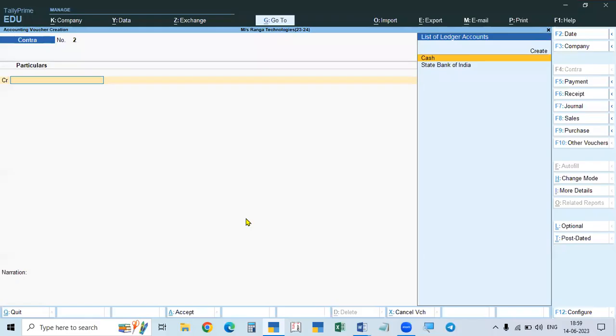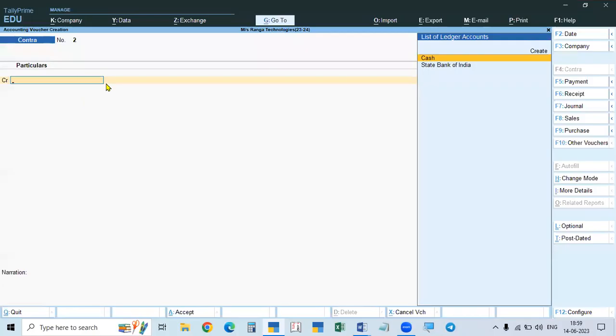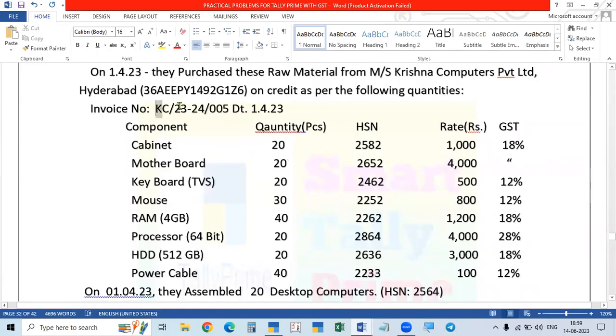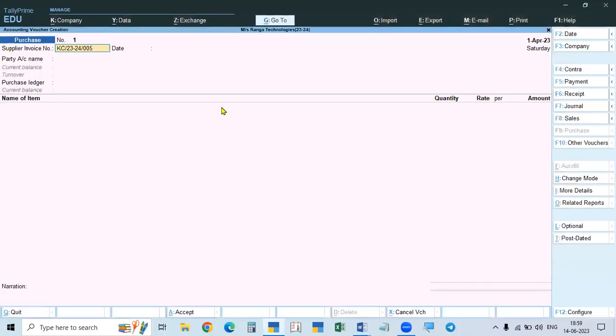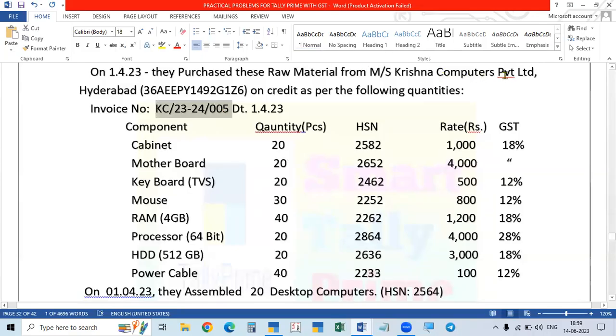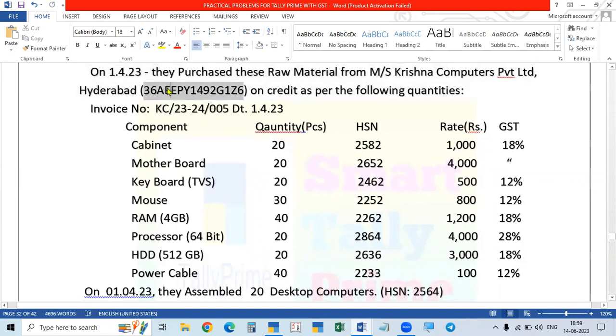So when you are purchasing, we have to create the purchase entry. At the same date, the invoice number is given here. This is the invoice number, so copy there, paste here. And what is the party name? Purchase from Krishna Computers, and the GST number is 36, which means the same state.